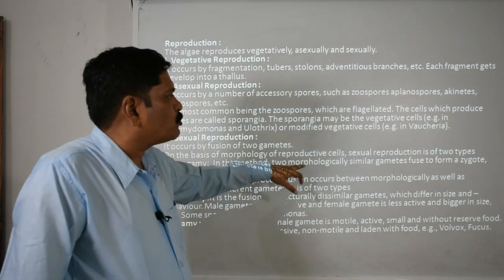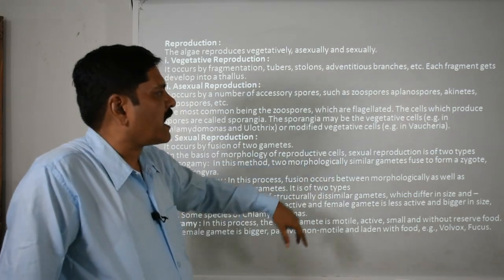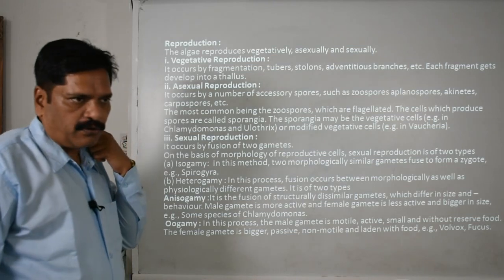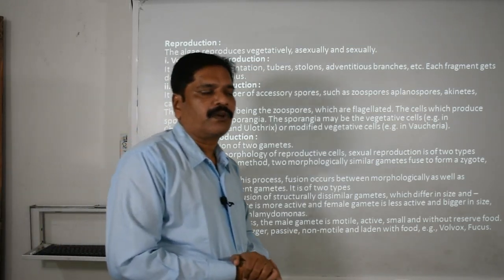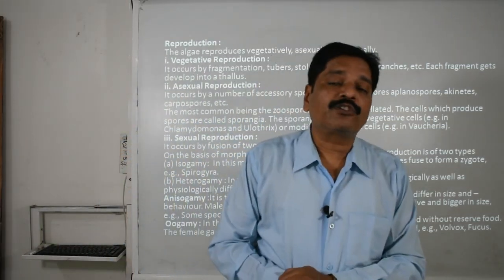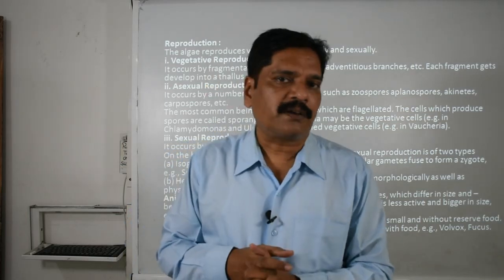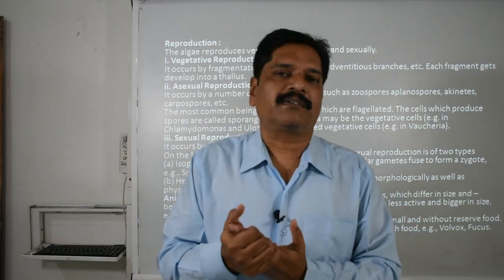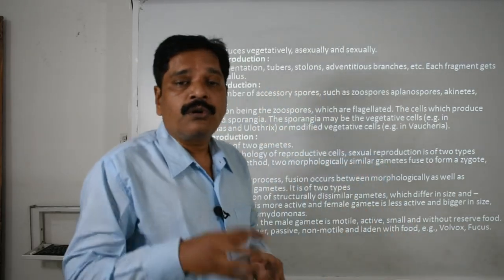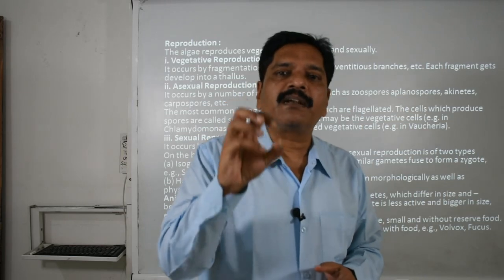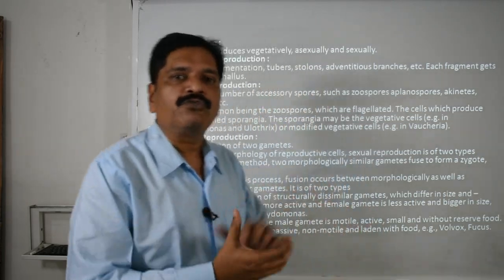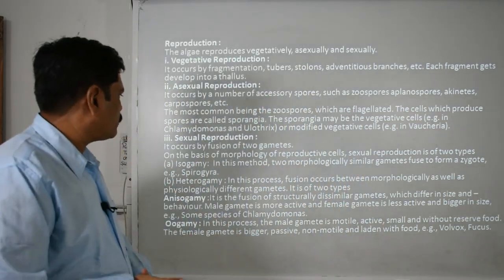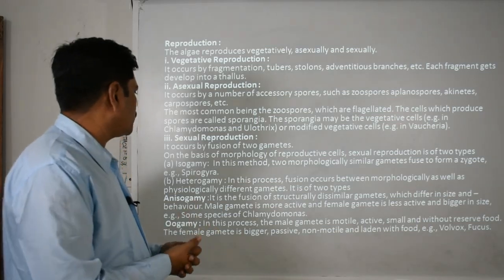In this method, two morphologically similar gametes fuse to form a zygote, like Spirogyra. Okay, what is the basic feature of isogamy? Iso means similar. When two morphologically similar units, morphological meaning externally, fuse, that is called isogamy or isogamous in nature.